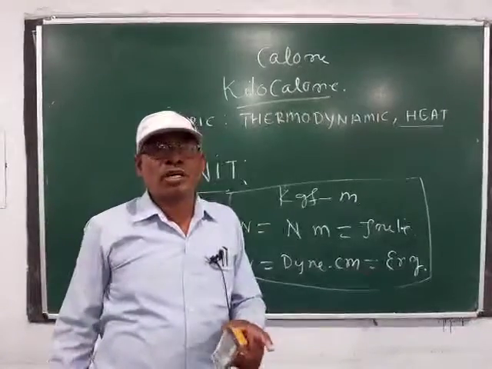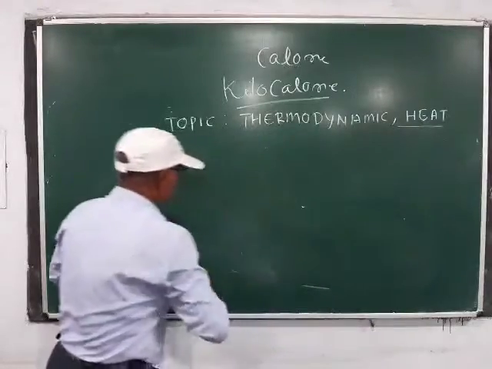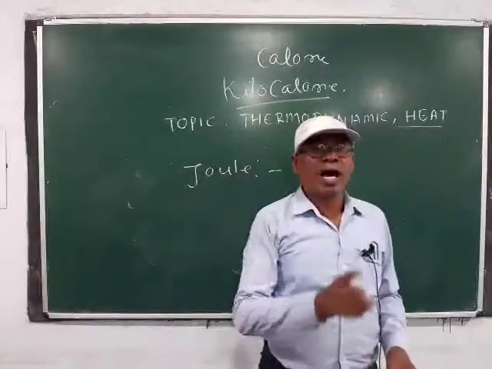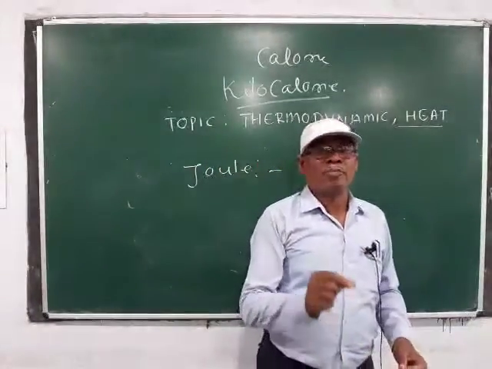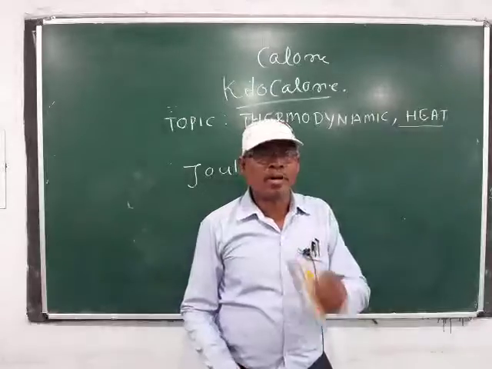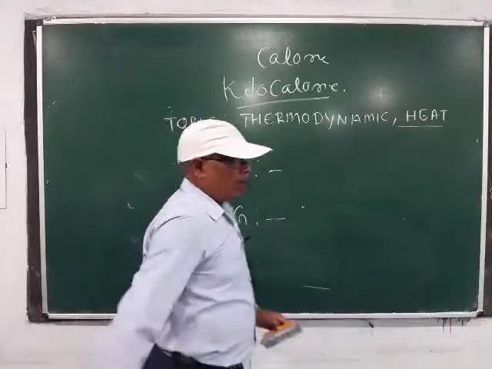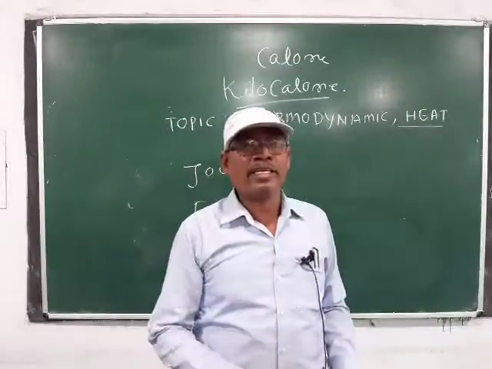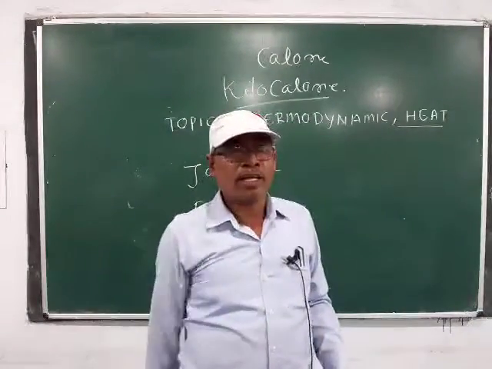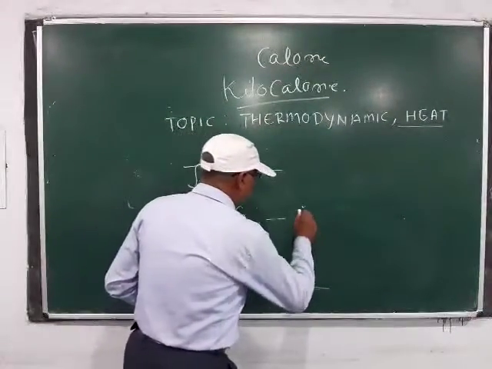Then I will discuss what is Joule. When 1 Newton force is applied on a body, the body changes distance of 1 meter, then 1 joule of work will be produced. Then work. When 1 dyne force is applied on a body, the body changes of distance 1 centimeter, then 1 erg of work will be produced. Therefore, this is erg.